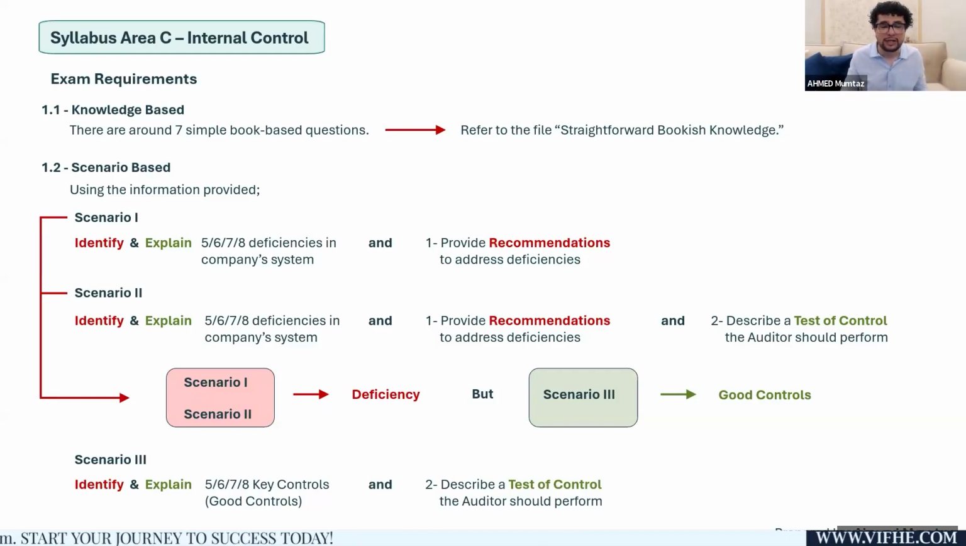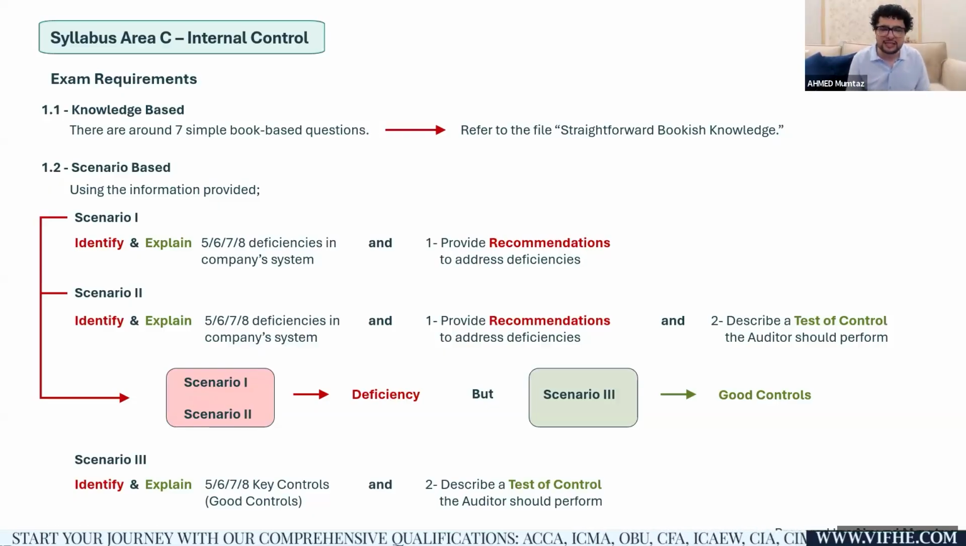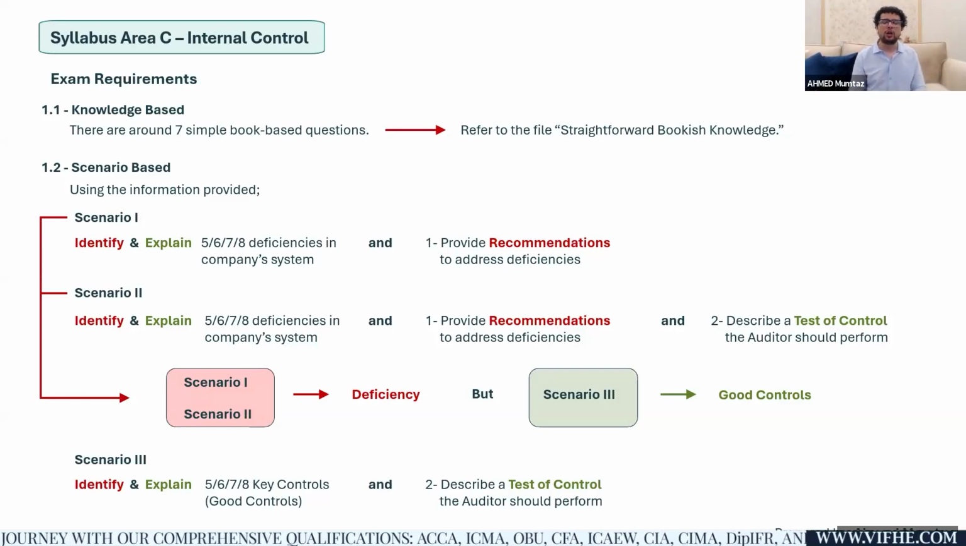But there is a possibility, check out the scenario two. Examiner might ask you for five deficiencies along with five recommendations, and against those recommendations, five test of controls. So examiner could come up with scenario one, which is the most common exam requirement, deficiencies along with recommendations. Examiner could come up with scenario three, which is direct controls along with test of controls. An examiner could come up with a triplet, that is, well, most likely six deficiencies, along with six recommendations, along with six test of controls. I hope this is clear.